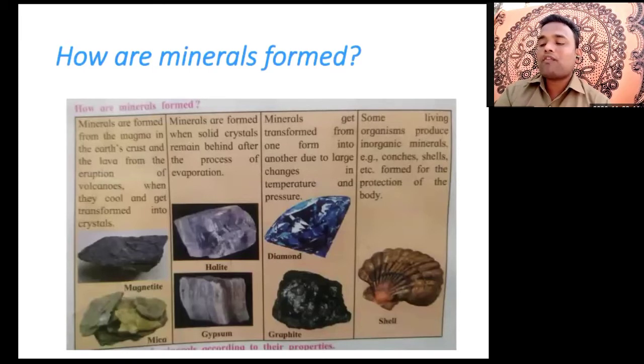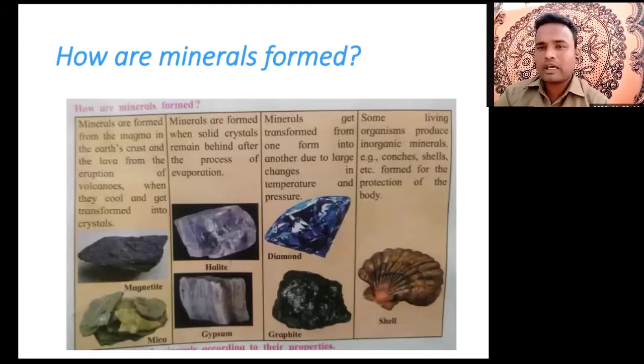Minerals are formed from the magma in the earth crust and the lava from the eruptions of volcanoes, when they cool and get transformed into crystals. Here the concept is the earth crust, which is under the lithosphere, that means the center of the earth. There is a large proportion of lava there, and the lava from the eruption of volcanoes.